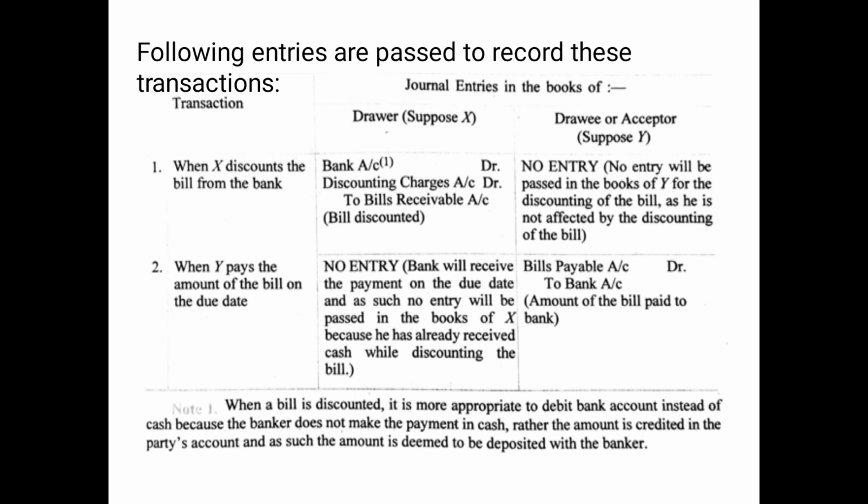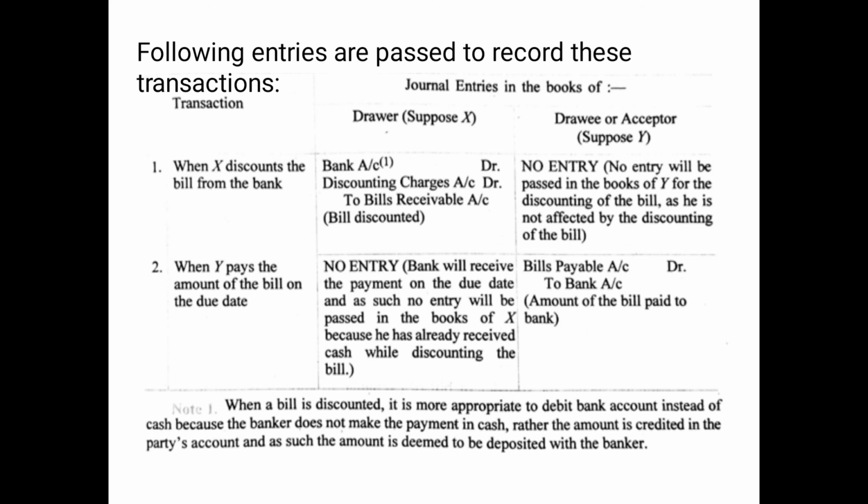Bank account will be debited with the amount of the bill which the bank is actually giving to the drawer. Discounting charges account debited. This will be debited with the amount which the bank has deducted from the bill in the name of discounting charge. It is debited because it is an expense for the business, and bank account is debited because money is coming into the bank account of the drawer. To bills receivable account, because now the bills receivable account needs to be closed, because it is no more with the drawer; it is already passed on by the drawer to the bank.